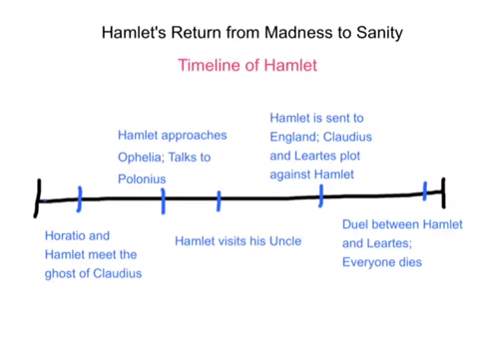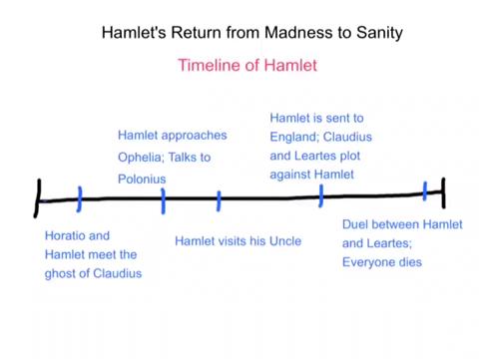The timeline of Hamlet. In Act 1, Horatio and Hamlet meet the ghost of Claudius. In this act, we see a lot of Horatio and Hamlet's friends talking to Hamlet about the ghost, and Hamlet's first encounter with the ghost of Claudius, in which Hamlet learns that Claudius is the murderer of his father, and he begins to plot his vengeance.